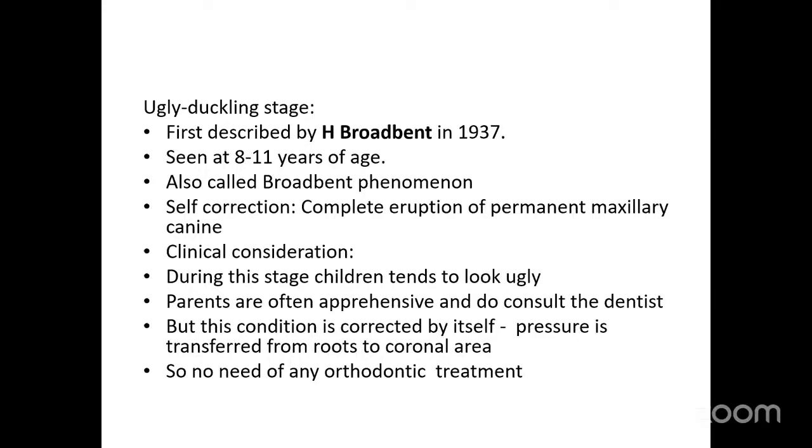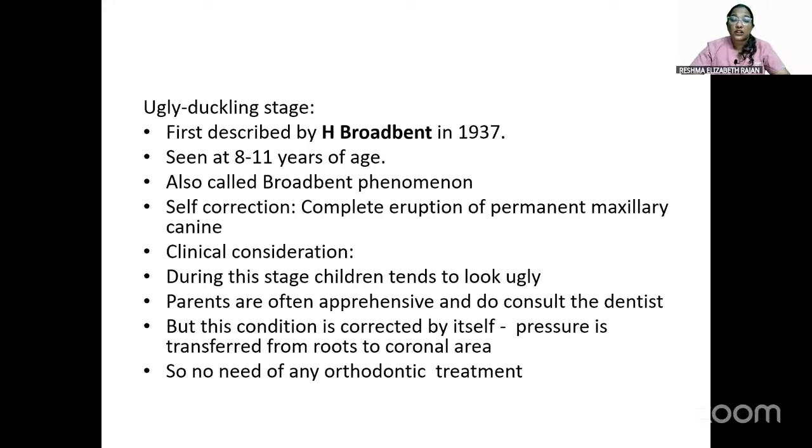So this Broadbent phenomenon, which is known as the ugly duckling stage, was first described by H. Broadbent in 1937. Do remember the person who described the ugly duckling stage, H. Broadbent, because it has also been asked as a question in the previous year question paper. It was seen at 8 to 11 years of age. This is also called Broadbent phenomenon, self-correction.